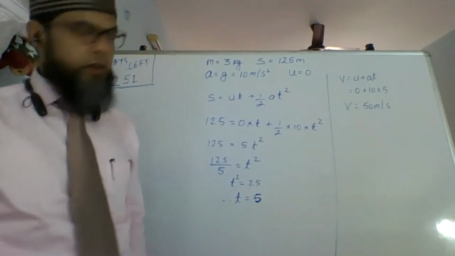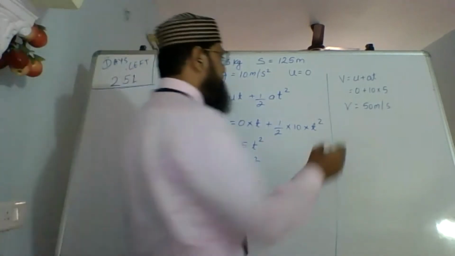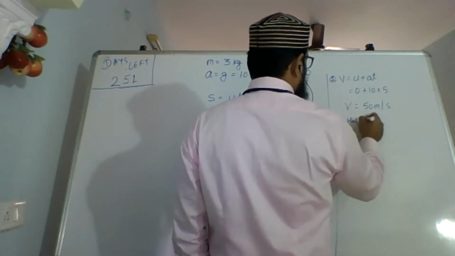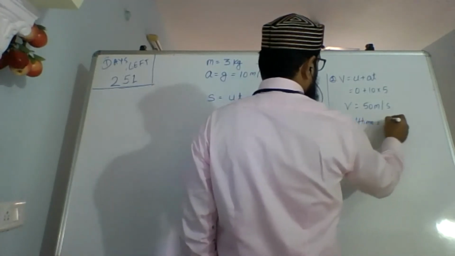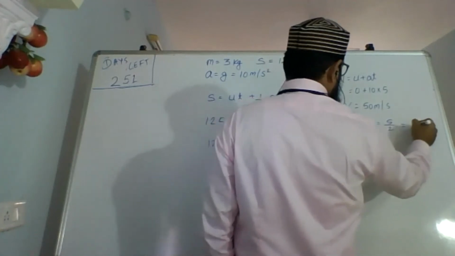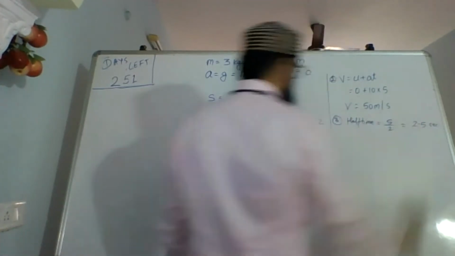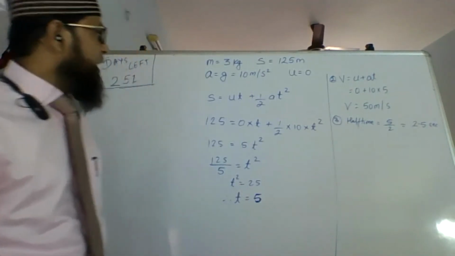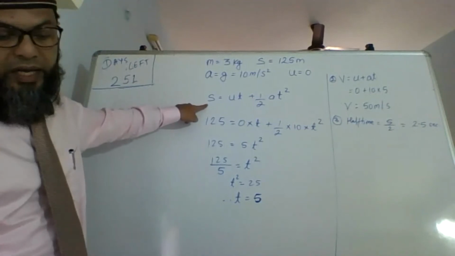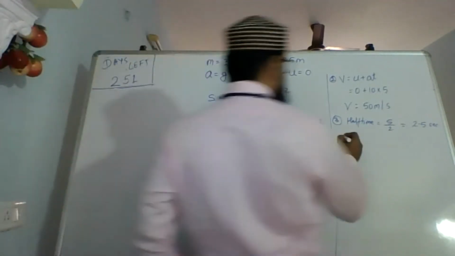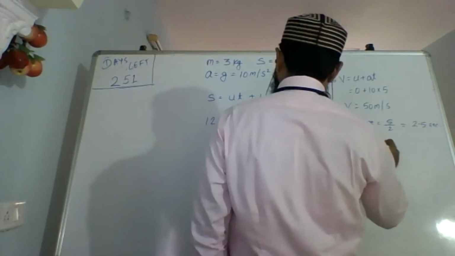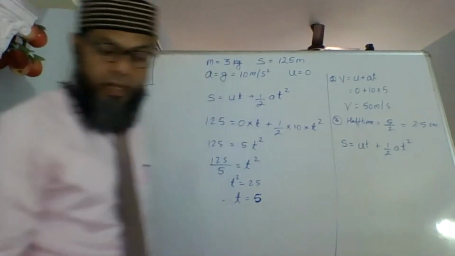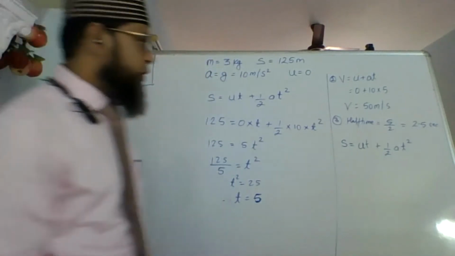Then the third one: at half the time. Half time is T divided by 2, 5 divided by 2, which is 2.5 seconds. You have to find the height, that means we have to find S. So again, I'll use the same formula, S equals to ut plus half at square. U again is 0, so I don't have to bother with that.